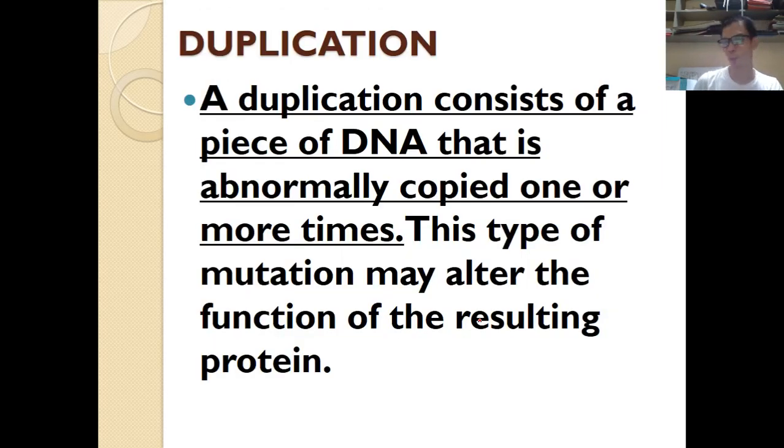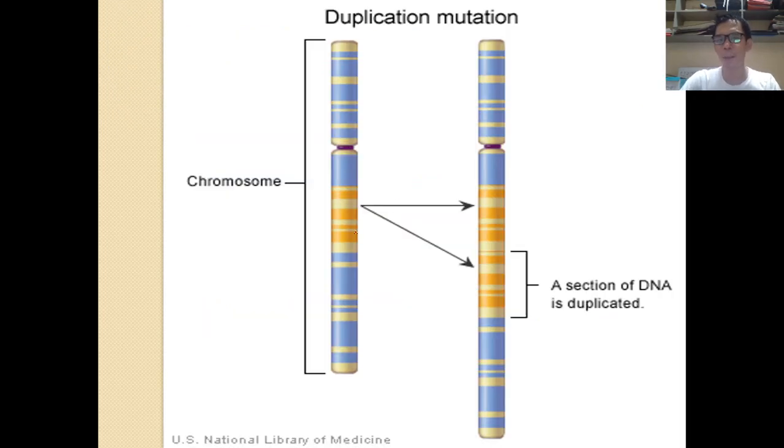Alright, next one is duplication. It is similar to repeat expansion mutation, but this duplication process happens at the chromosome level. There is a part of the chromosome that is duplicated unnecessarily.